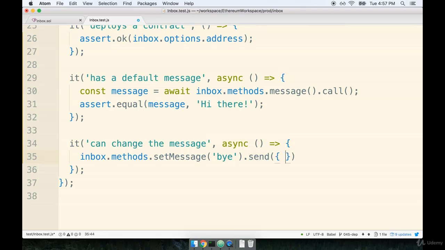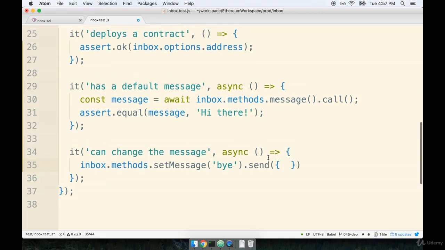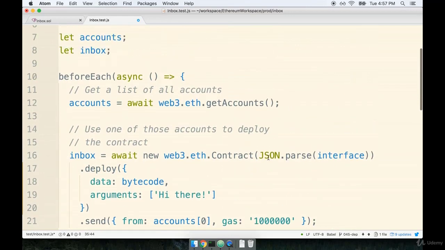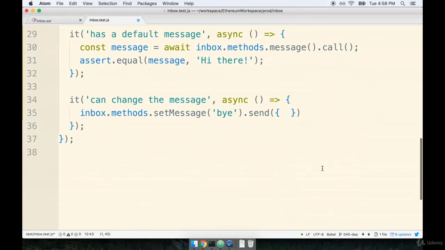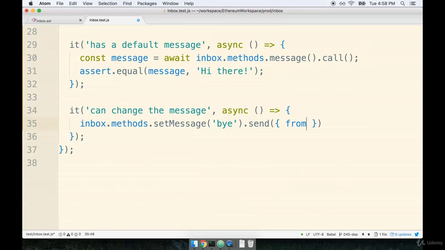And then we're going to pass in an object that describes who is paying for this, who is paying the gas to actually modify some data inside of our contract. This is, again, where it's really handy that the Ganache CLI automatically creates a set of accounts for us right here. So when we want to say who is going to pay for this thing, we can simply say this message is coming from accounts[0]. So accounts is our array of account addresses. We're going to take the first address out of there and have that person pay for sending this change into the network.